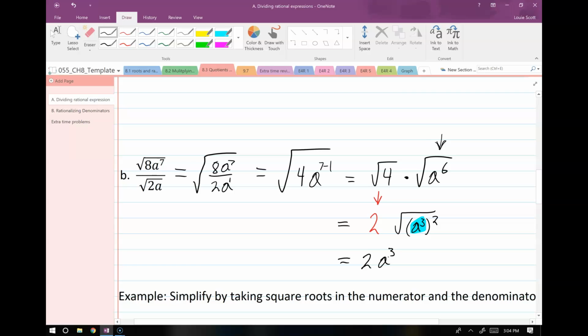If you can't remember all that stuff, just remember, if you have an even power inside a square root, to simplify that, you cut the power in half. That's it.